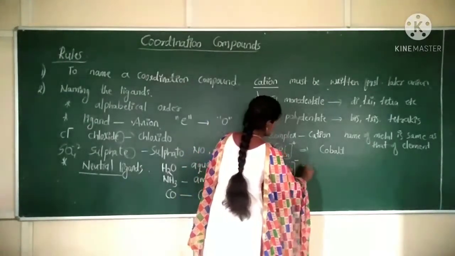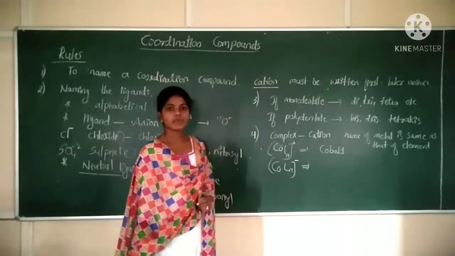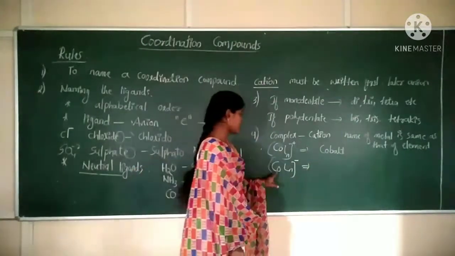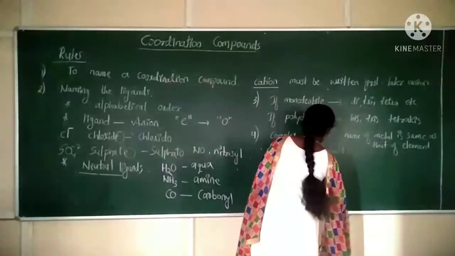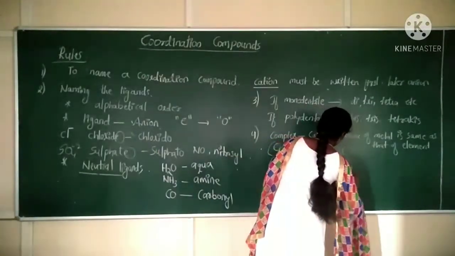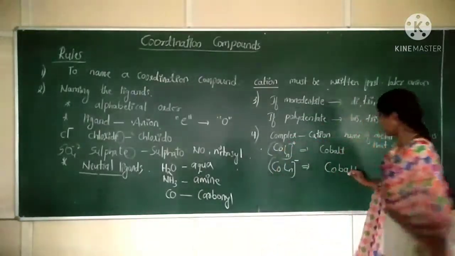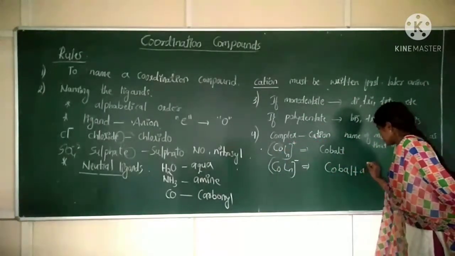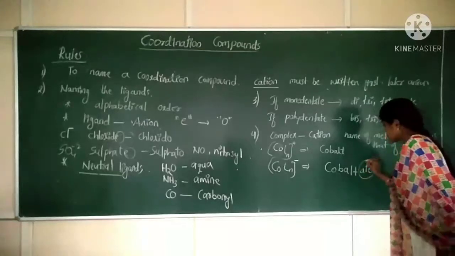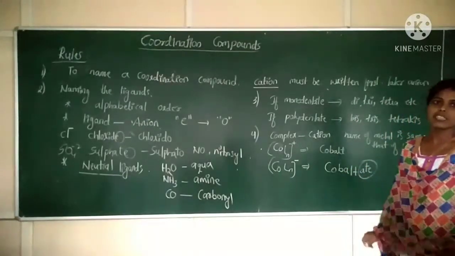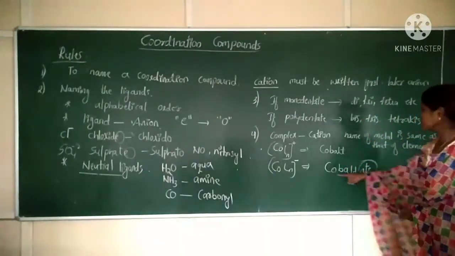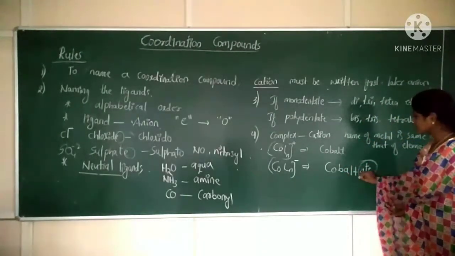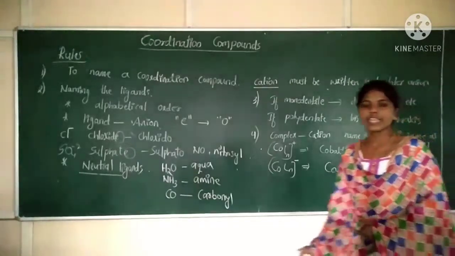If the complex is negative in charge, at that time we should not write it as cobalt. The word must end with cobaltate. Cobalt is the same, then the suffix is "ate". What should be the suffix for the metal if it is present in a negative coordination compound? The suffix used is "ate".